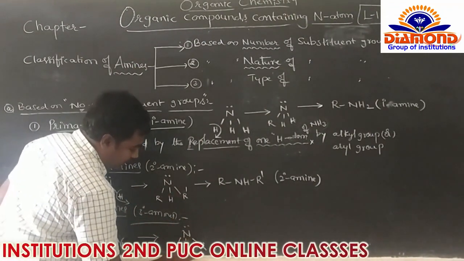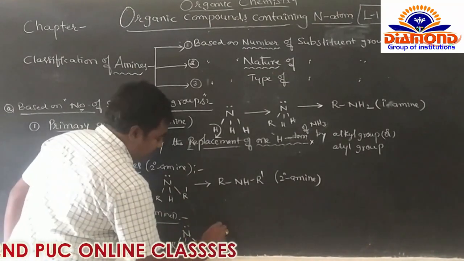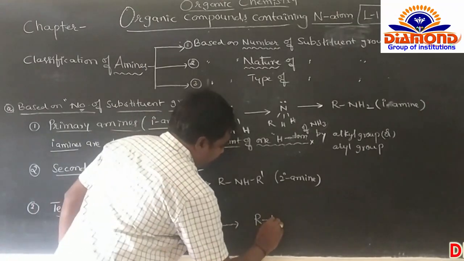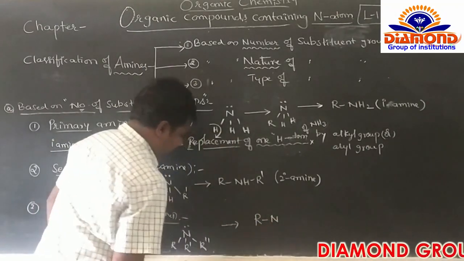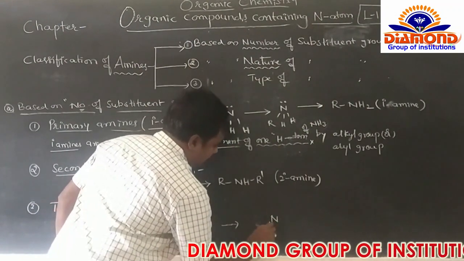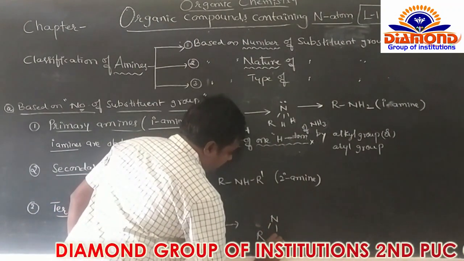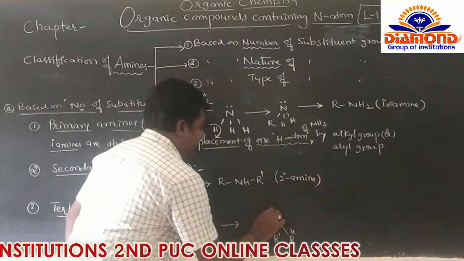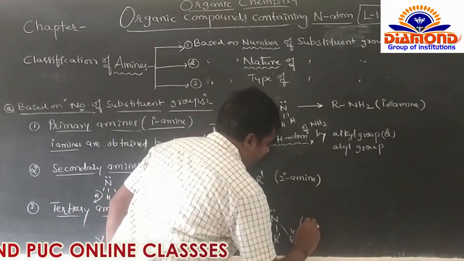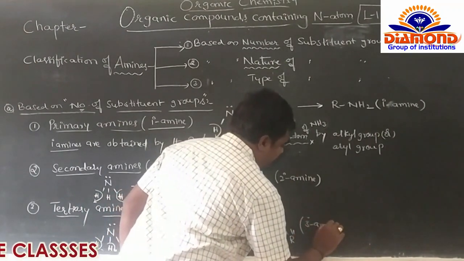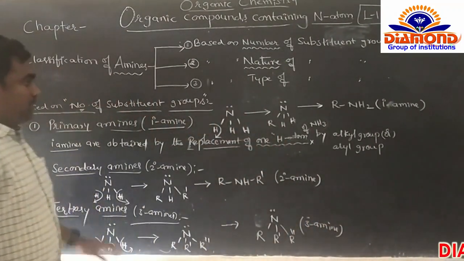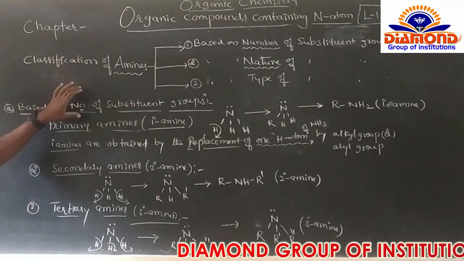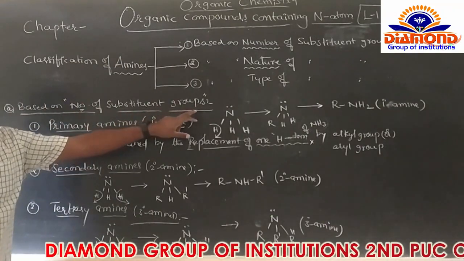So इसमें R dash and R double dash here. So we can get the formula R N, R dash and R double dash. It is the formula of the tertiary amine. So it is the classification of amines based on the number of substituent groups.